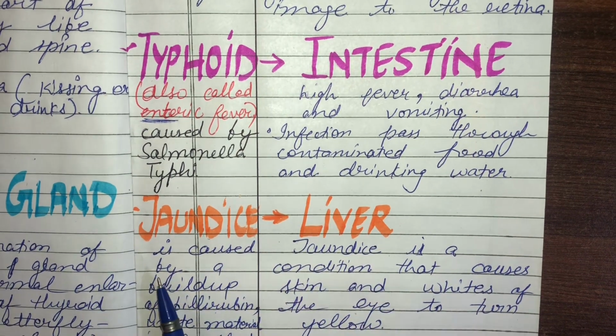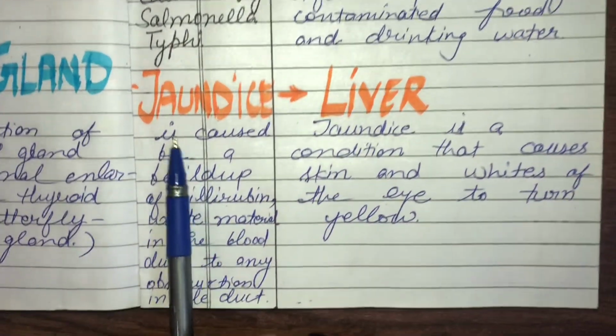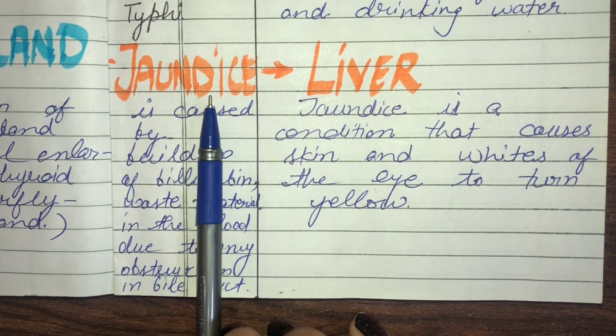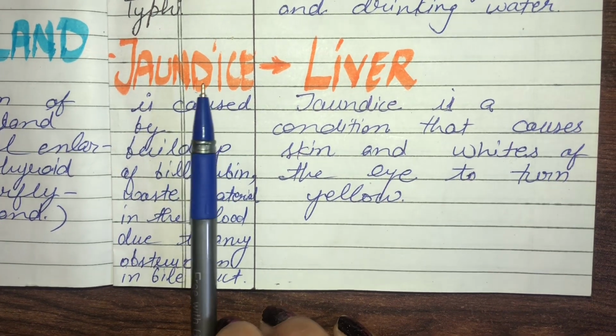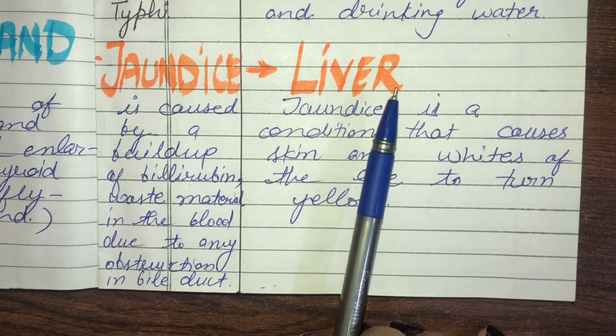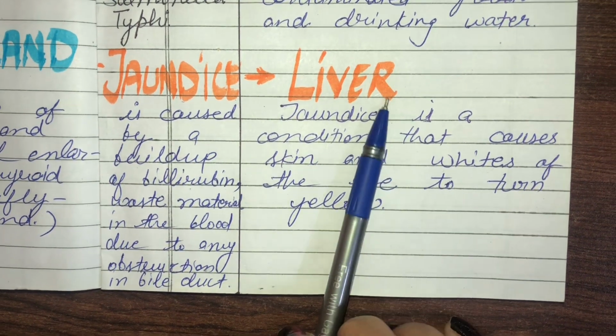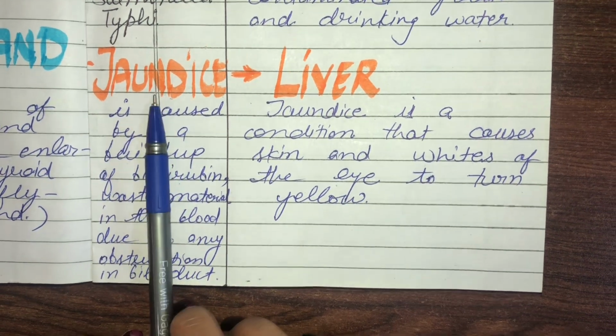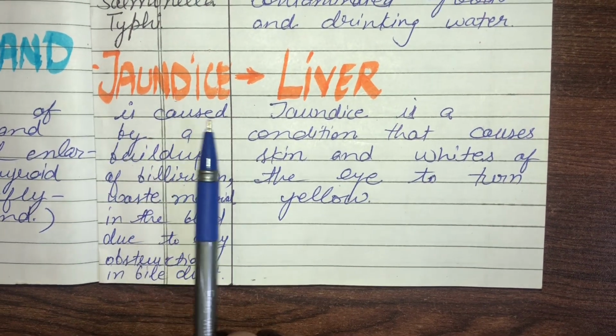So the next disease is jaundice. In Punjabi, what do we call it? Peelia. Okay, jaundice is a disease that affects our liver. So, liver. What is the definition of jaundice? Jaundice is caused by